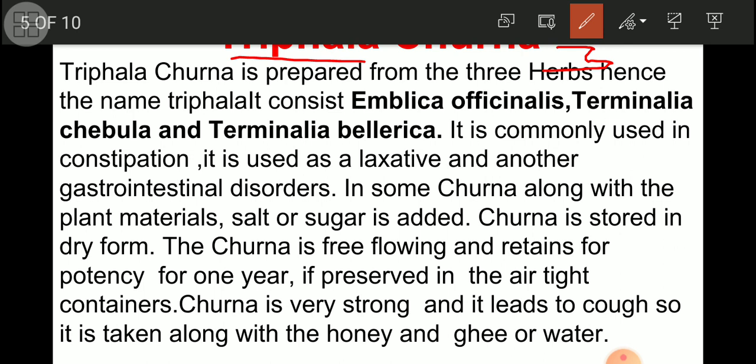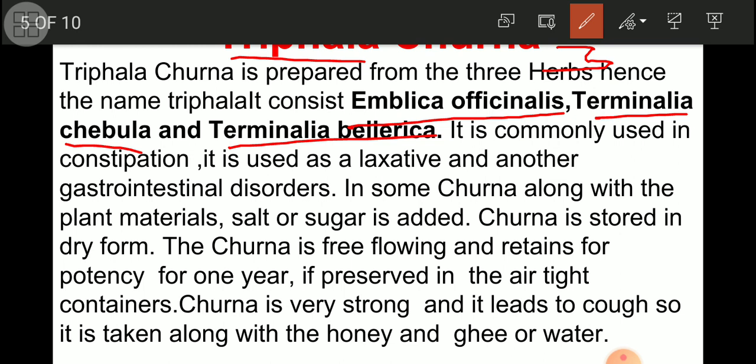Three fruits are used here. Which are those? First one is Emblica officinalis, means amla, avla. Terminalia chebula, that is hirida. And Terminalia bellerica is behda. So behda, hirida and amla. These three fruits are taken, dried in a shade, powdered, and that mixture of three fruits is known as Triphala churna.